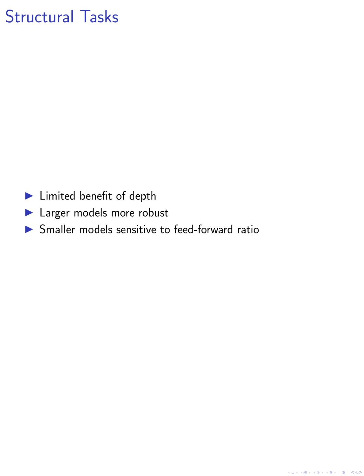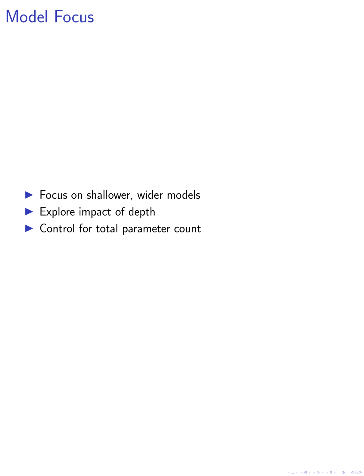Larger models are more robust to changes in the feed-forward ratio, allowing them to become wider in proportion to their model dimension without incurring large penalties in perplexity. Conversely, smaller models are more sensitive to the particular value of the feed-forward ratio, and the standard ratio may not be optimal for them. Our approach primarily focuses on models that are shallower and wider than standard convention.